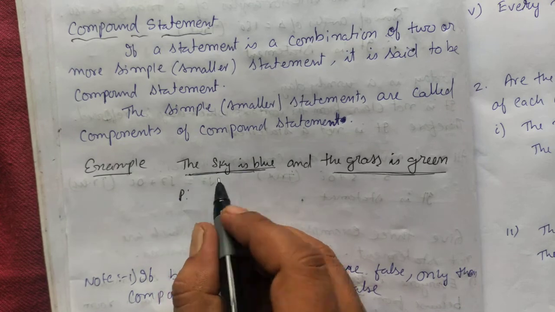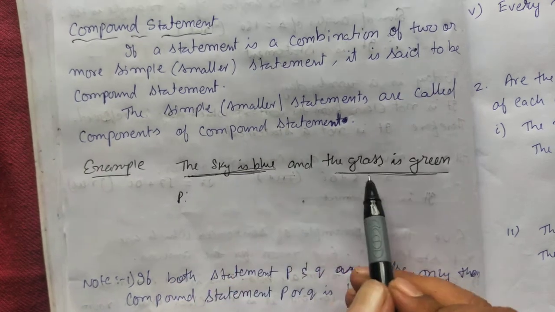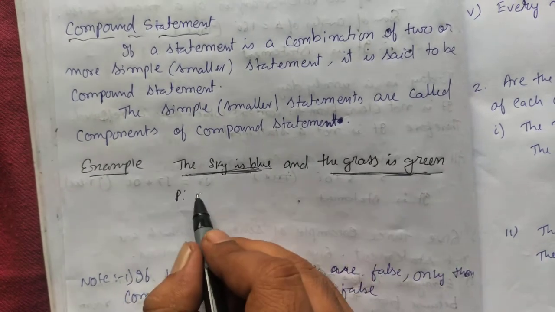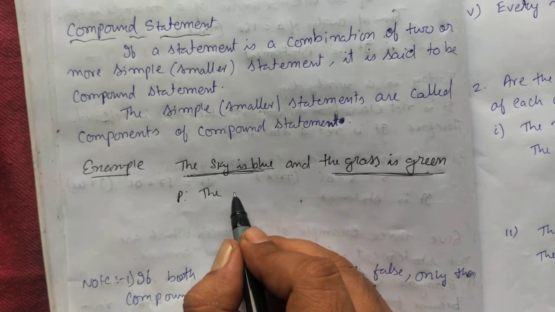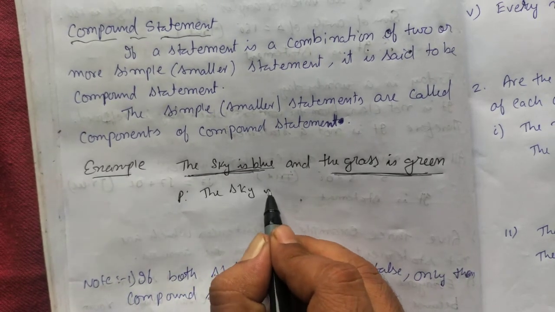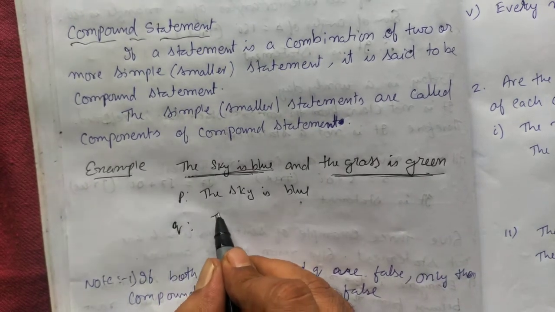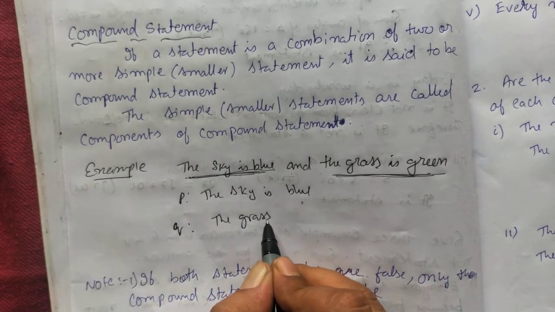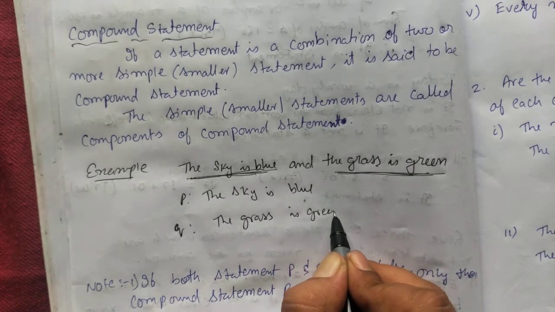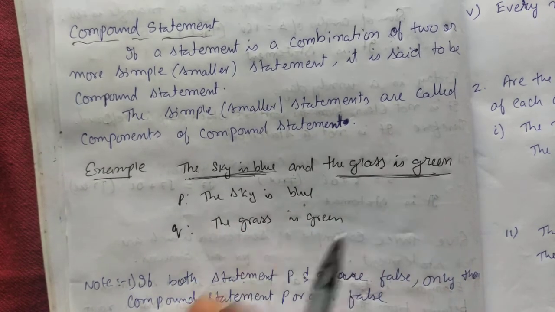Suppose the first statement, the first component, these are called components. Each statement is a component. So P is the sky is blue, and Q is the grass is green, and when we combine these with a word, it is called a compound statement.